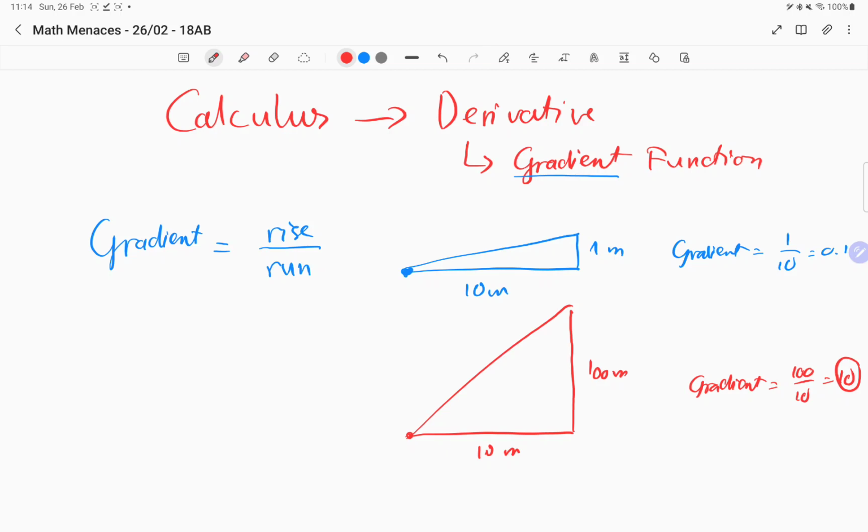Same scale. Every 1 meter you go 10 meters up, yes. So from here to here is 10 meters up. That's 100 meters. It's really steep. You can't walk it. You have to climb it with rock climbing. You can climb it, yes. You said you could walk it. I reckon. No, I don't think you can. I'm pretty sure you can't walk that.